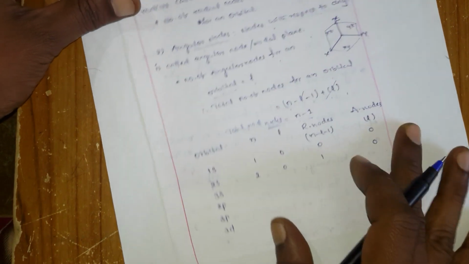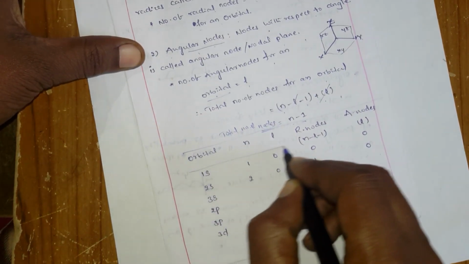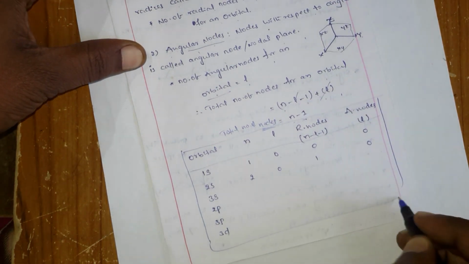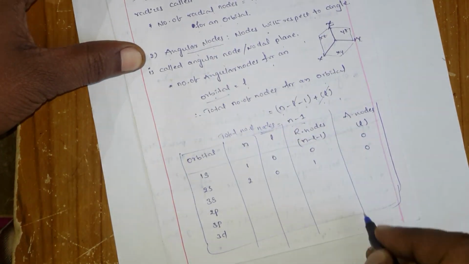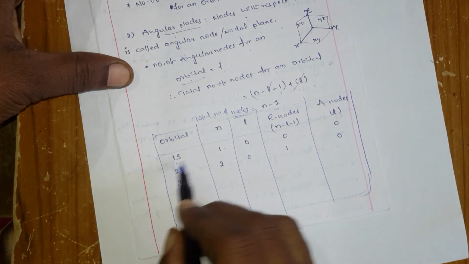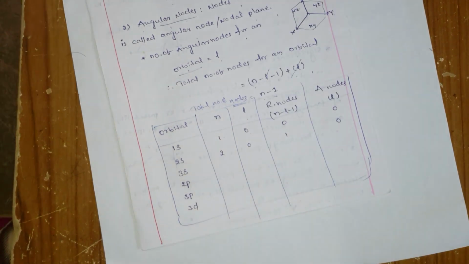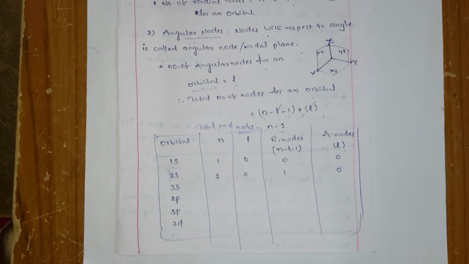Okay, so now make a table and find out the n value, L value, n minus L value. Okay, so for the 1s orbital, what is the n value, what is the L value, what are the radial nodes, what are the angular nodes. Okay, if you don't know the n and the L, we will learn that in the next class, in the next lecture.